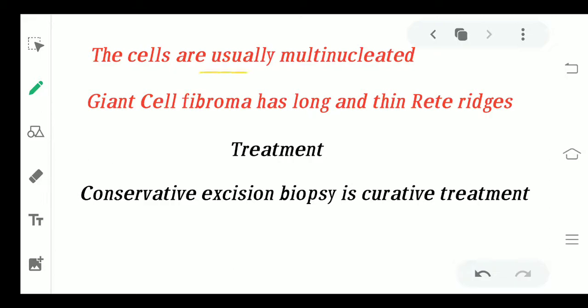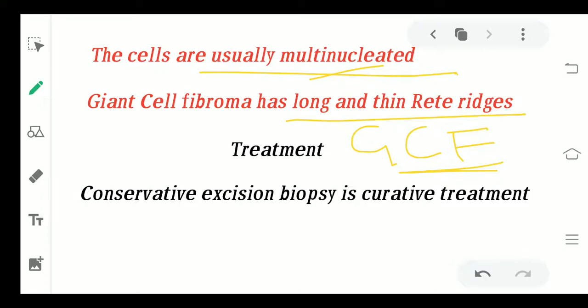Also the cells are multinucleated, as the name itself is telling you. It is giant cell fibroma, so it is going to have multinucleated giant cells with it, which is making it a kind of neoplastic. Giant cell fibroma has long and thin rete ridges. If you remember, in fibroma we studied that the rete ridges were small and thick, whereas here the rete ridges are going to be long and thin.